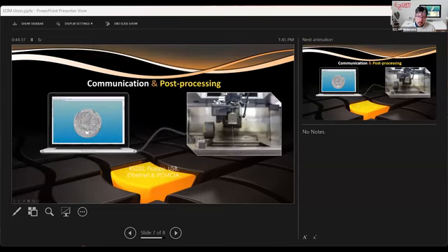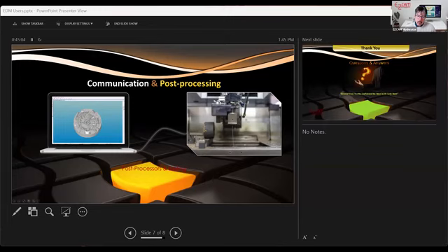Now for communication, you can use RS-232, floppy, USB, Ethernet, and PCMCIA card. So whatever you need to get the file into the machine, we're good to go. Then you can use any extension. EasyCam will generate a .iso, NC, TXT, whatever you need for your machine code. And we have the post processor and how to edit a post processor. I'm just going to open up the window to give you an idea what the code looks like.